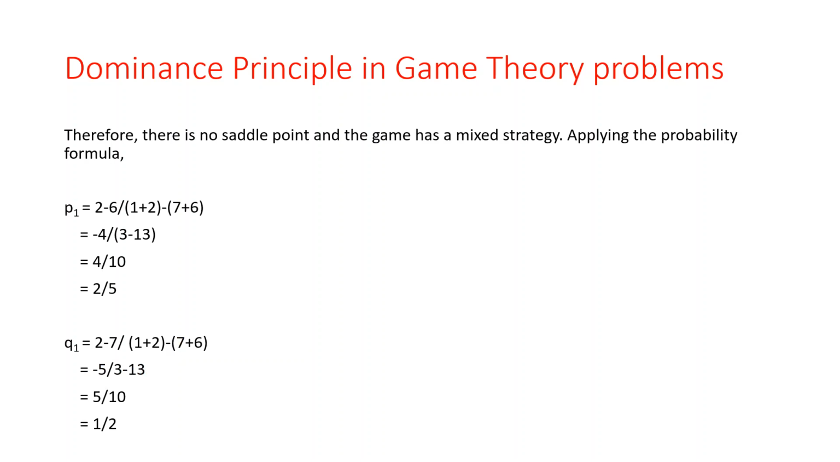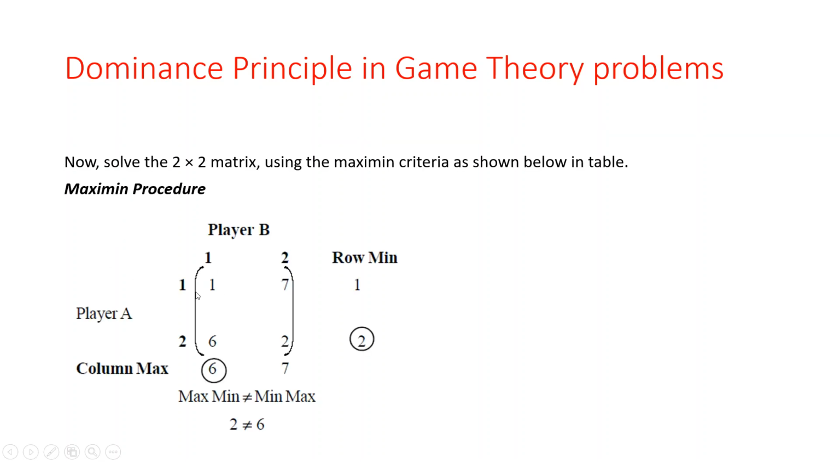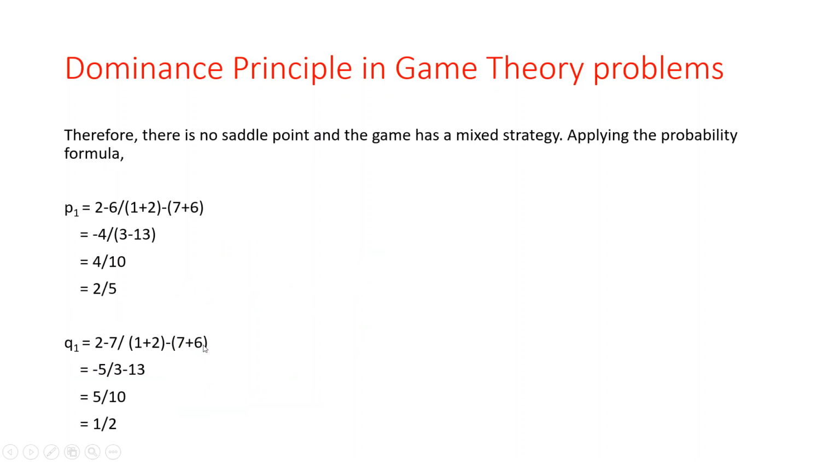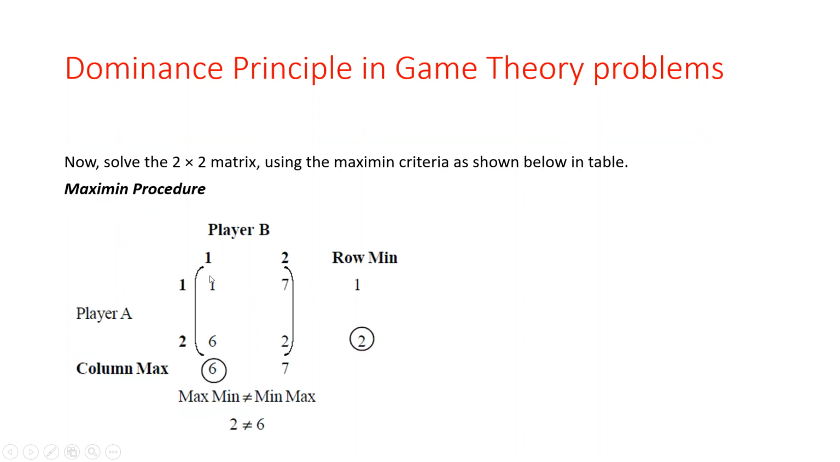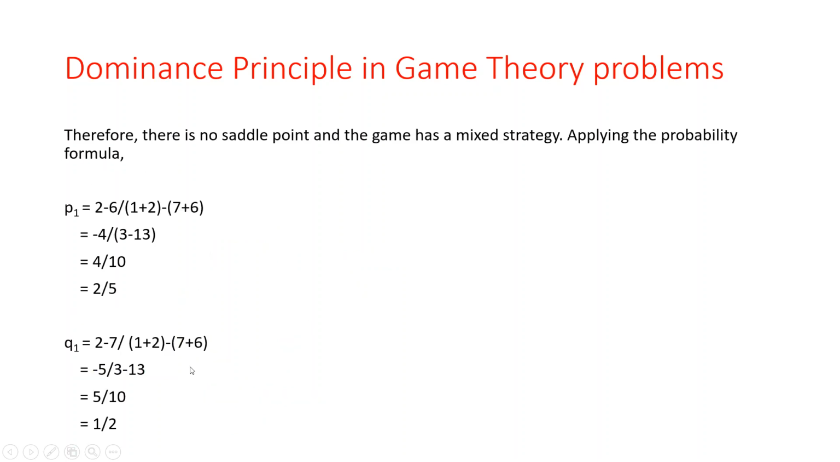So here there is no saddle point and the game has a mixed strategy. I apply the probability formula. So if you are getting the mixed strategy type problem, so we are applying the probability formula. So the equation is what, P1 equal to 2 minus 6 for the P1. Okay. So अगर हम P1 के लिए find out कर रहे, 2 minus 6 divided by 1 plus 2 into 7 plus 6 cross addition. So we get the 2 by 5.